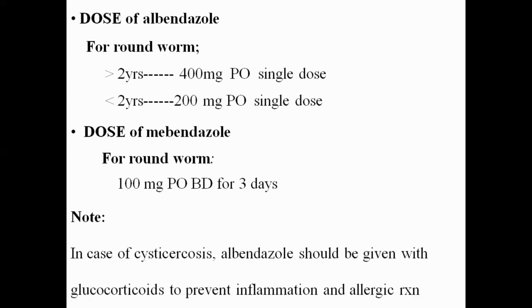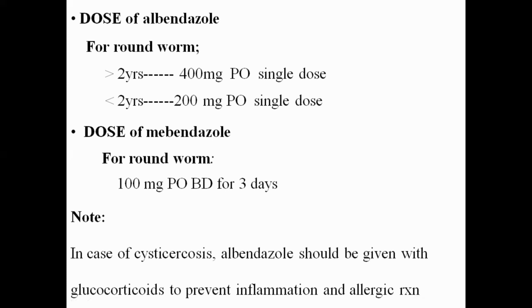There's a denaturation of the protein of the tinea solium, so that becomes a foreign body. That protein becomes a foreign body to the human being, which may cause inflammation and allergic reaction. So to prevent that inflammation, which might have happened because of this denaturation of the protein of the tinea solium, we need to give the glucocorticoids along with the albendazole to prevent the inflammation and the allergic reaction. Got the point? Any confusion?